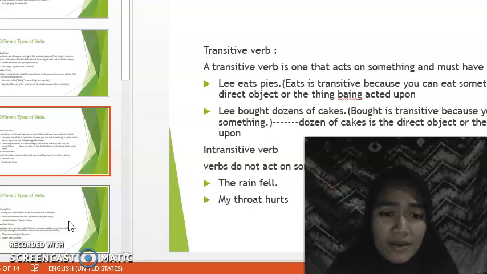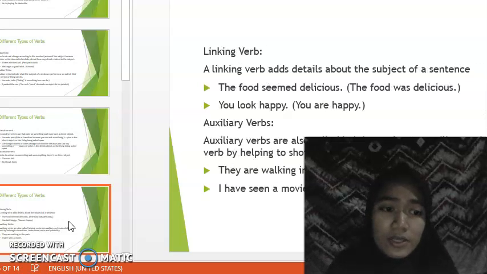And then intransitive verb. An intransitive verb does not act on anything, so there is no direct object. The rain fell. My throat hurts. Next, linking verb. Linking verbs add detail about the subject of a sentence. Example: the food seems delicious. The food was delicious. And another example: you look happy. You are happy. It means you are happy.